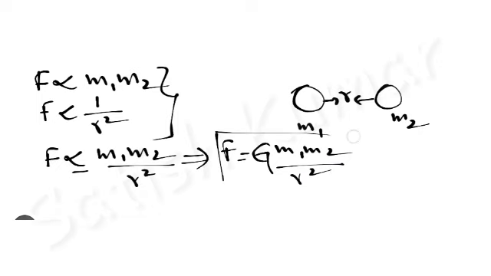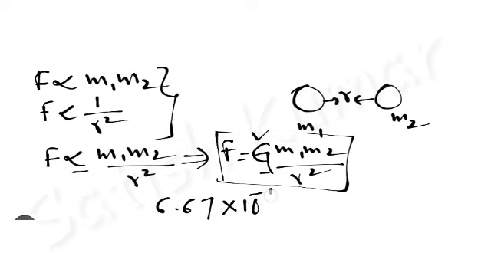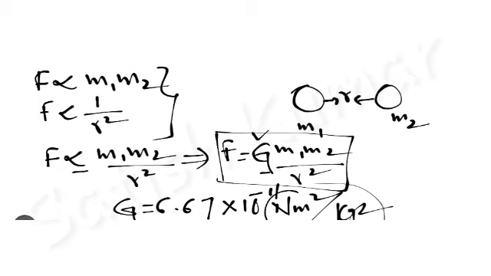This is the equation given by Newton, but he had not given any value for G. After his death, Henry Cavendish gave the value of G as 6.67 times 10 power minus 11 Newton meter square per kg square. This Newton meter square per kg square is the unit of the universal gravitational constant. You need not learn this by heart. You must be in a position to derive the units based on the formulas.